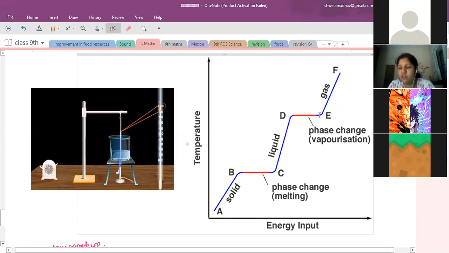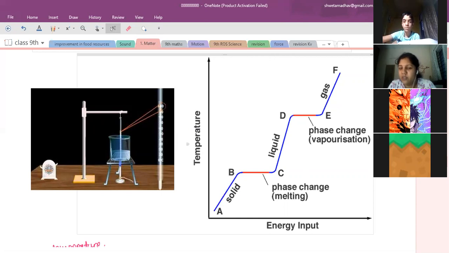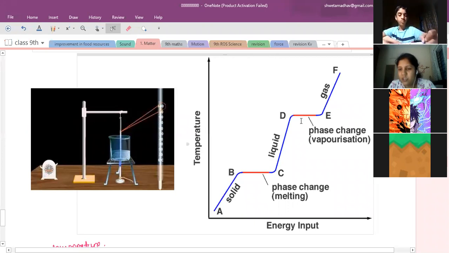In this duration, the supplied heat energy is used up to overcome the force of attraction, and the liquid is getting converted into vapors. So D to E changes from liquid to gaseous state, that is, vapors are formed. At point E, the complete liquid gets converted into vapors. If it is water we have taken, then it will form steam.